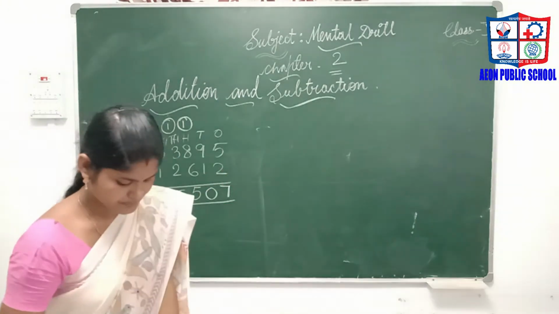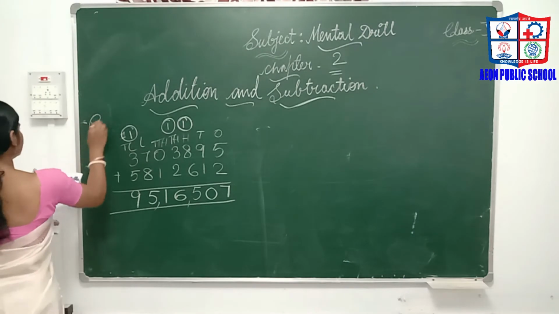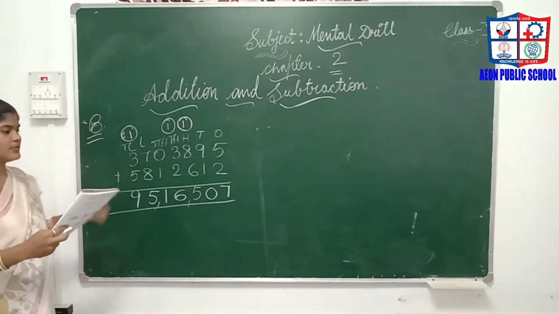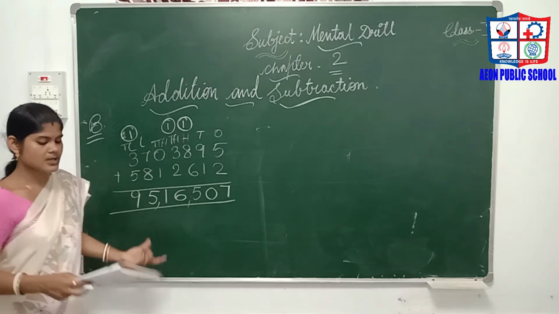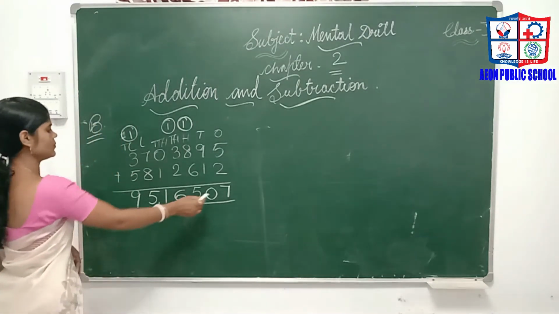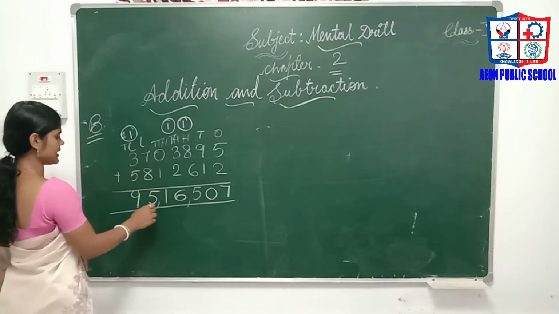Now the second bit, the D bit. What is the question? Add the following and write the sum in words. First you have to add the numbers and then write the result in words.